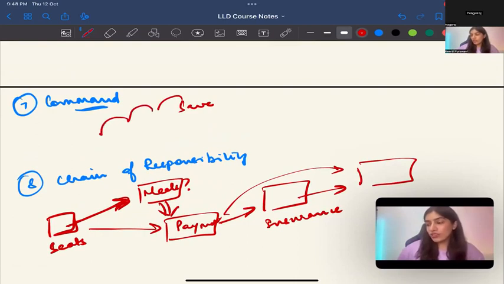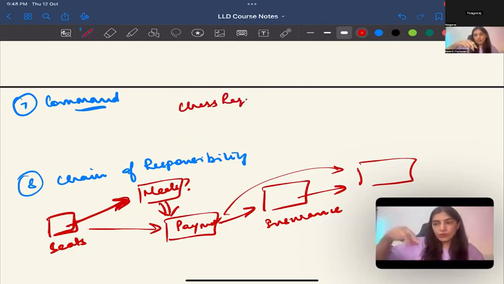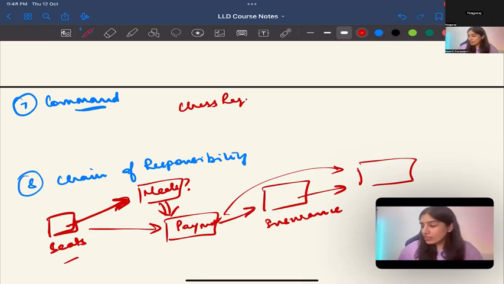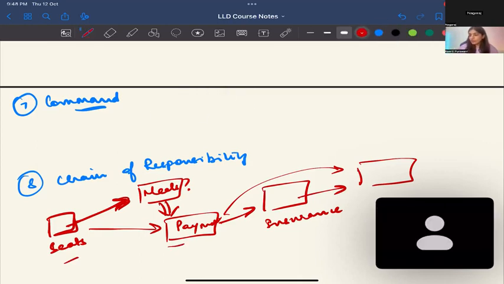Okay, save. Or suppose we did in chess, right? The request that we move a chess piece, we can undo, but moving a chess piece is still one command that we are trying to undo. Here, the steps, the handlers are different. So if we want to undo and go back, we'll have to have a chain of responsibility backwards also, right? Yes.